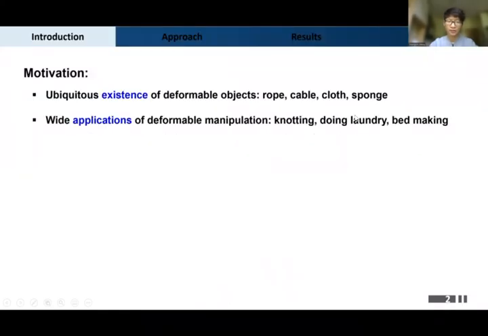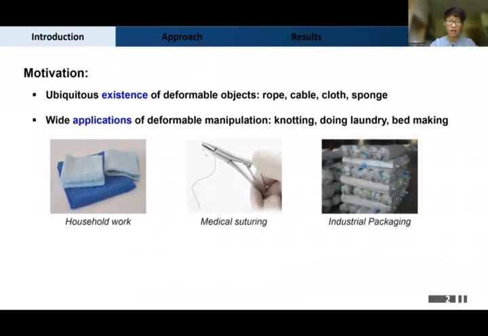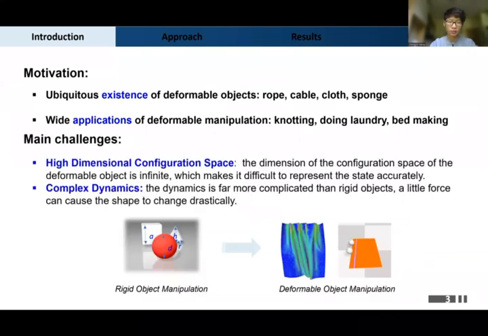Deformable objects are everywhere in our daily life and have a wide range of applications from housekeeping, medical operation to industrial production. Compared to rigid objects, deformable objects pose two main challenges: high-dimensional configuration space and complex dynamics, which make both planning and learning time-consuming.